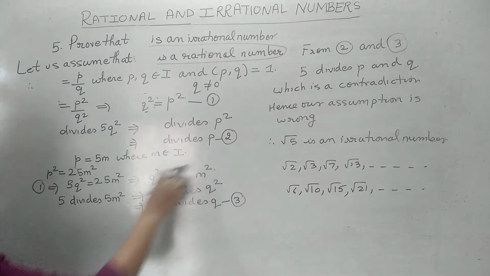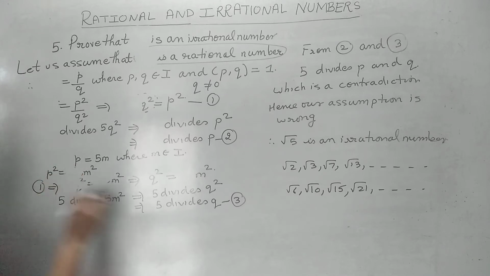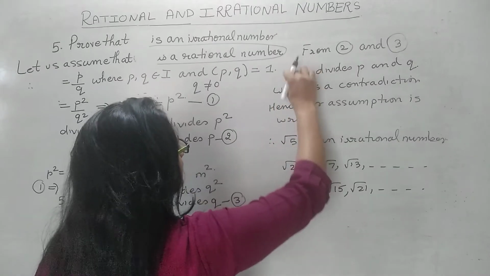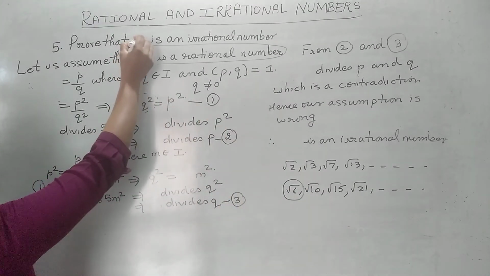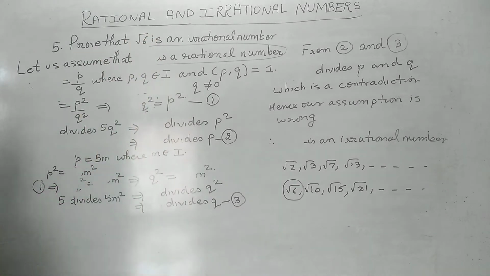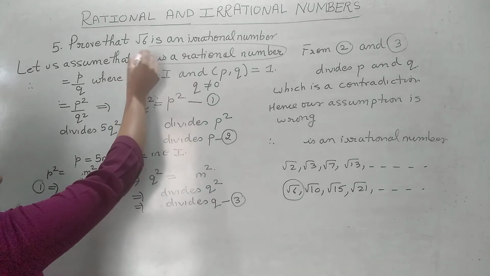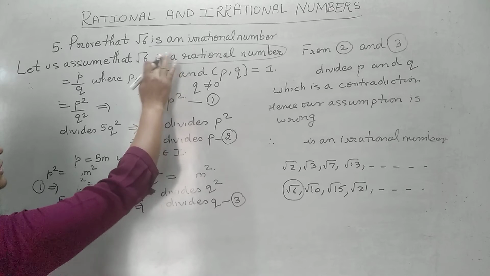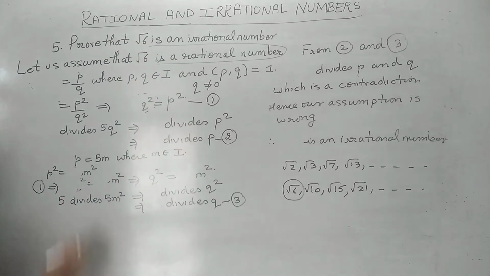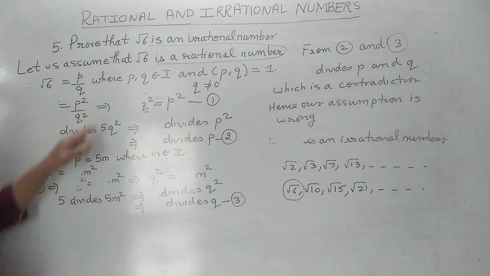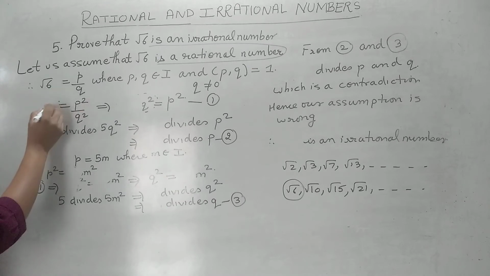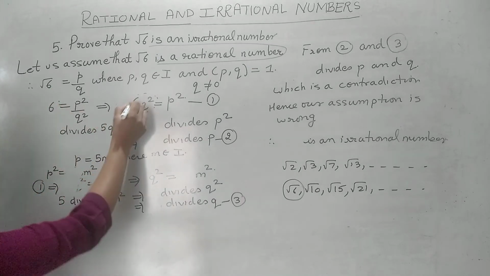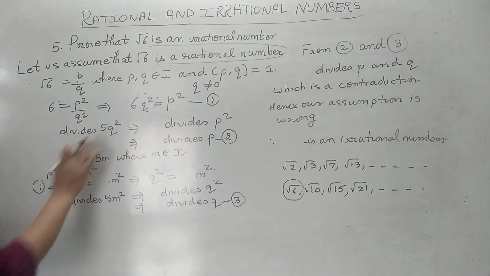Let me remove this 5. Then let us see how we can prove it if any number out of these comes. We will be using the same method. Let us take root 6. Suppose the question is that you have to prove that root 6 is an irrational number. The same way, let us assume that root 6 is a rational number. That means it can be written as p by q, where p and q are integers and their common factor is 1. Square both the sides: 6 is equal to p square by q square, so 6q square is equal to p square, isn't it?